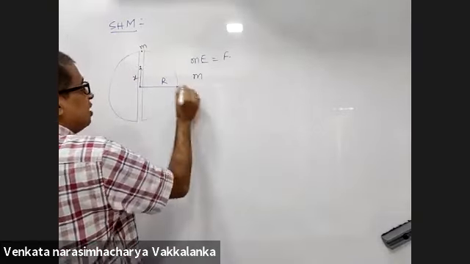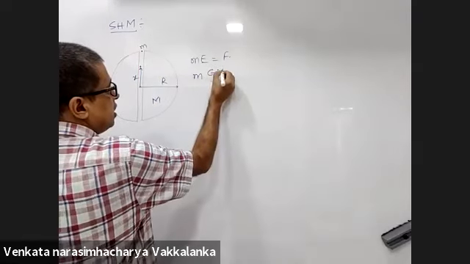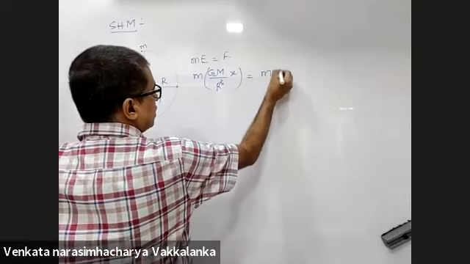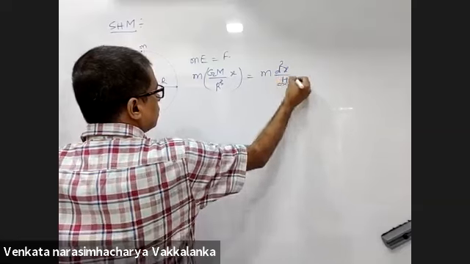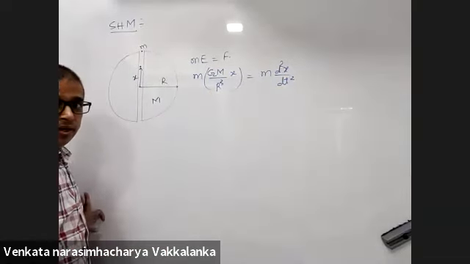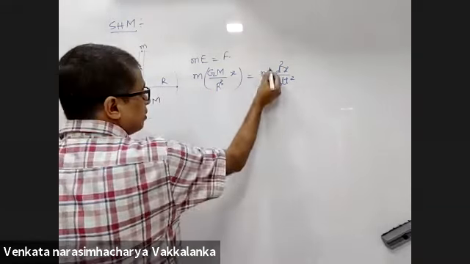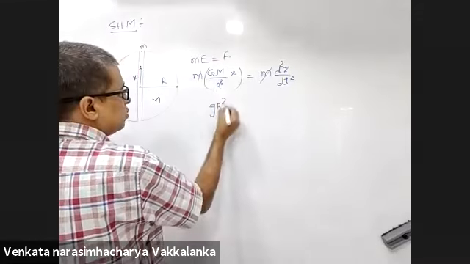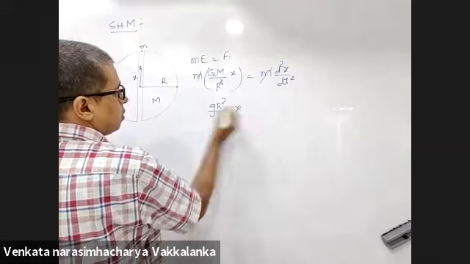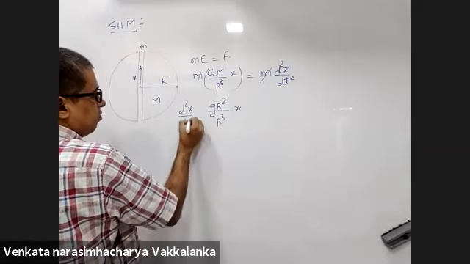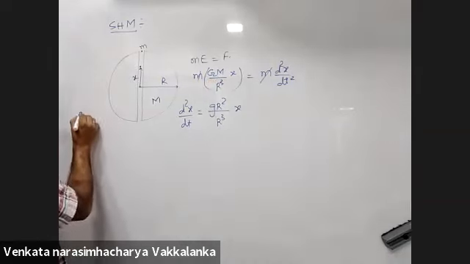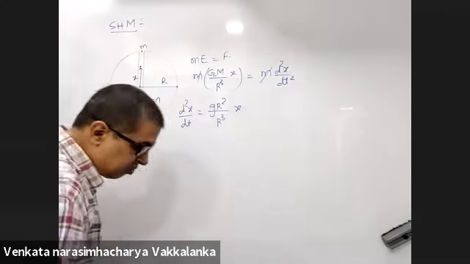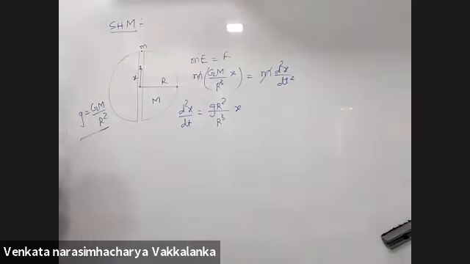m into, what is the field inside the solid sphere? GM by R cube into x. Do you all agree with that? Field inside a solid sphere. Yes, sir. Force is mass into acceleration. GM can be written as g R squared. What have I done? Small g is GM by R squared. You derive this. Hereafter, we'll keep using this quite frequently. You are expected to remember this.